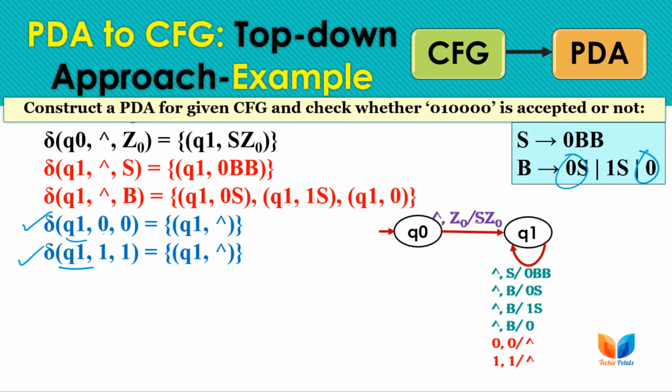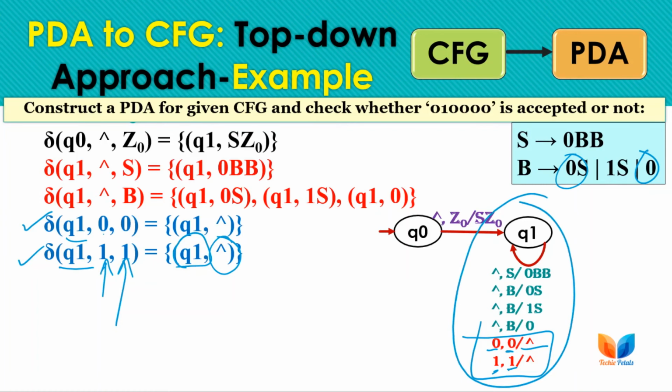We are at the same state, and if the input and the stack top are the same terminal, then we move to Q1 and replace the stack top with null, meaning we perform the pop operation for the present input symbol. These are the matching transitions: input is 0, stack top is 0, replace it with null; input is 1, stack top is 1, replace it with null and move to the next state, that is Q1. So we are moving to the same state here, and we have completed all the transitions at Q1.